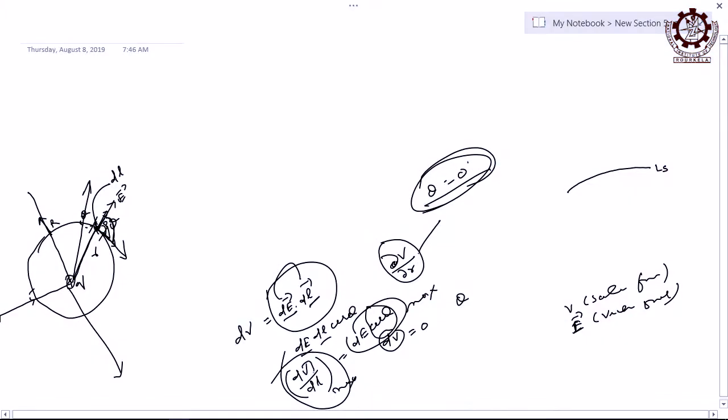There is no change of potential and you are writing variation of potential with respect to length. How much it will be? This V is constant or not? We are taking a level surface, so V is constant, then where is the question of variation? There is no change. So, obviously, that tells it should be 0, right.